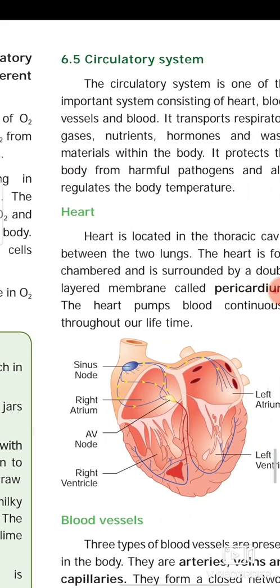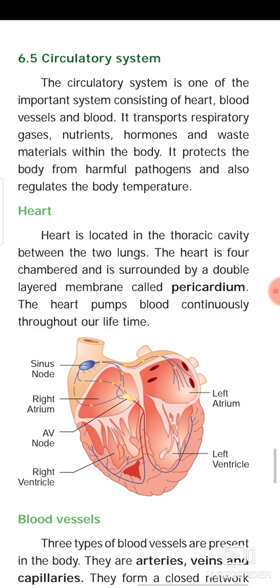Next we need to see about circulatory system. The circulatory system is one of the important systems and consists of heart, blood vessels and blood. It transports respiratory gases, nutrients, hormones and waste materials within the body. It protects the body from harmful pathogens and also regulates the body temperature.